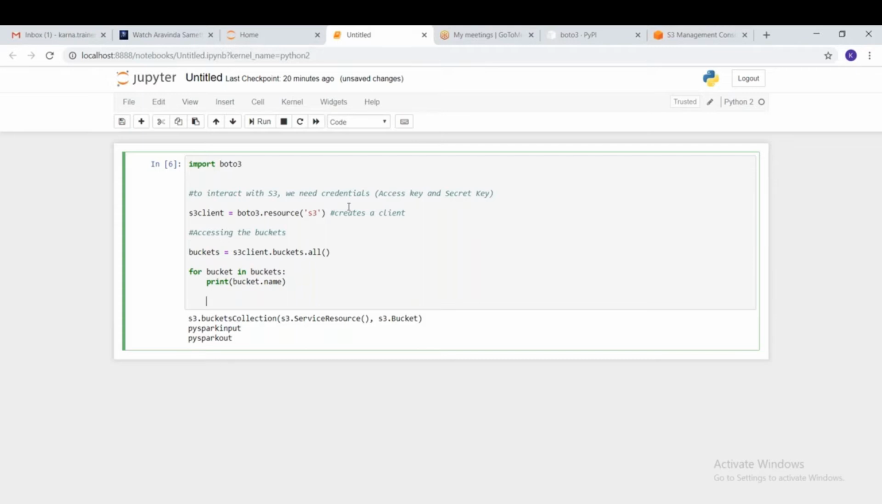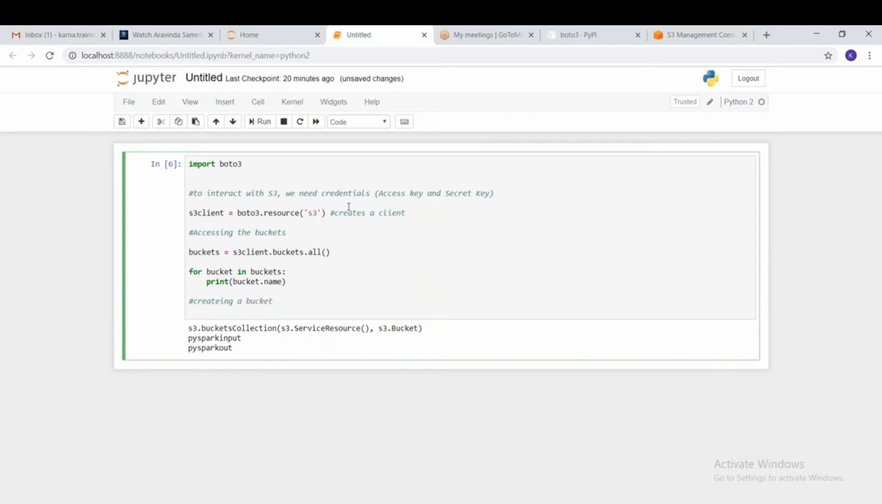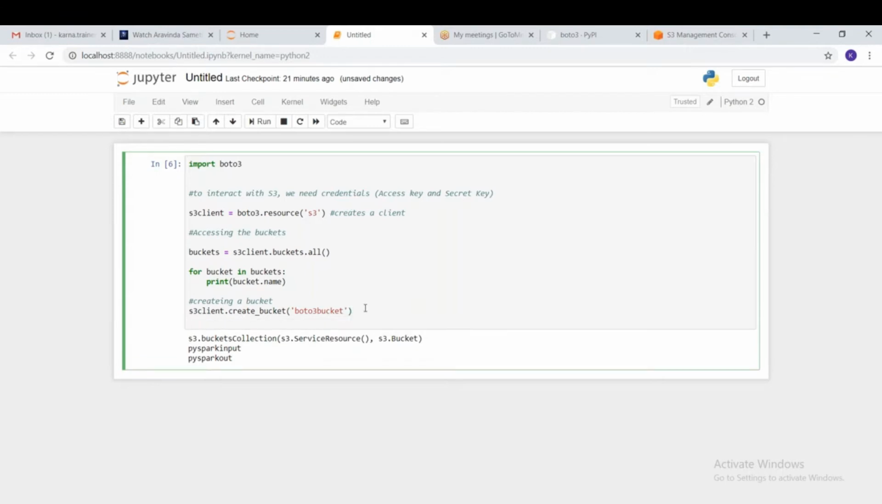I would like to create a bucket. Two buckets are there. How do I do that? It's very, very simple. Creating a bucket. So what is it that we have to use? Client, right? So use S3 client dot create bucket. Bucket name I call it new bucket, Boto 3 bucket. And if I run this now,